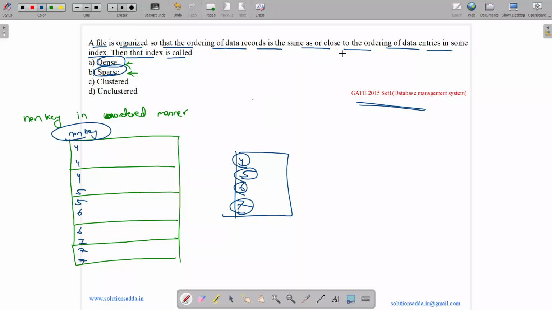Now the question is asking, the ordering of data records is the same as or close to the ordering of data entries in some index. So the answer is clustering index, because it has the ordering of data entries same as in some of the index. So the answer is option C.